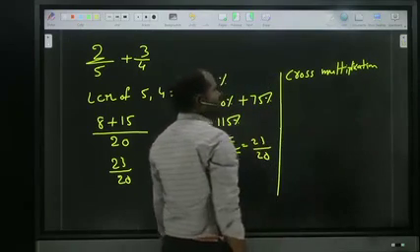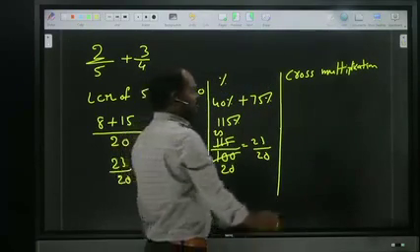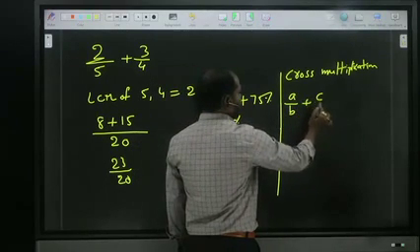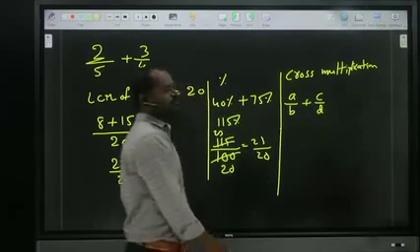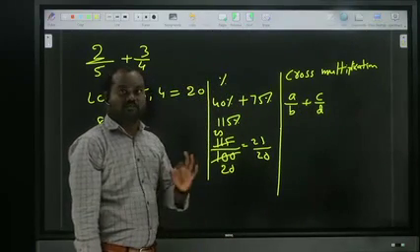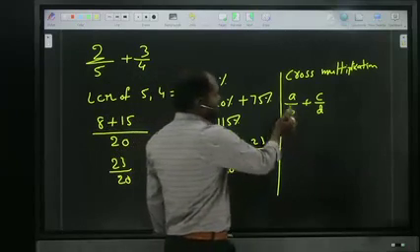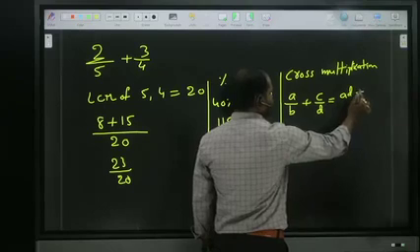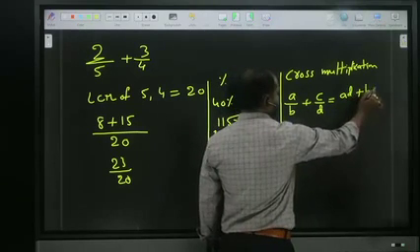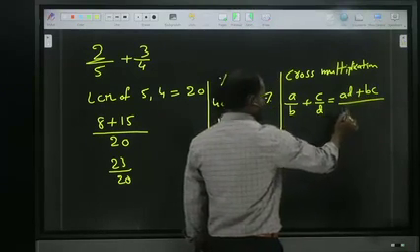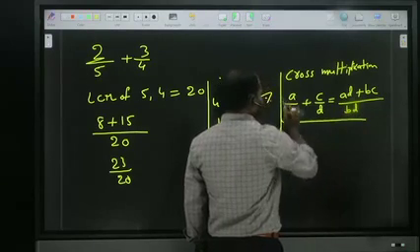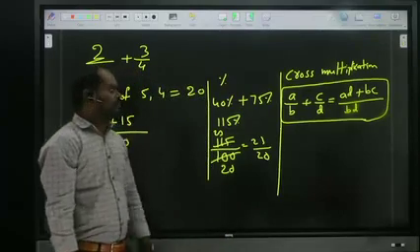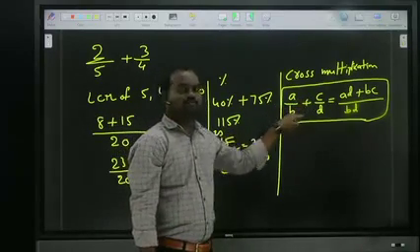Cross multiplication, right? How to do the cross multiplication? For example, two fractions, a by b plus c by d. While doing the cross multiplication, just cross multiply: ad plus bc, by multiplying these two, bd. It is cross multiplication. So when two fractions are cross multiplied, it is ad plus bc by bd.